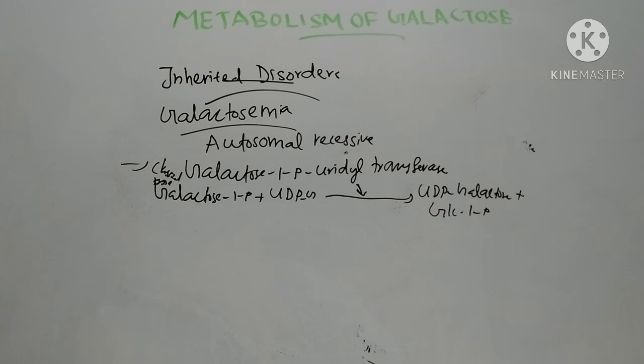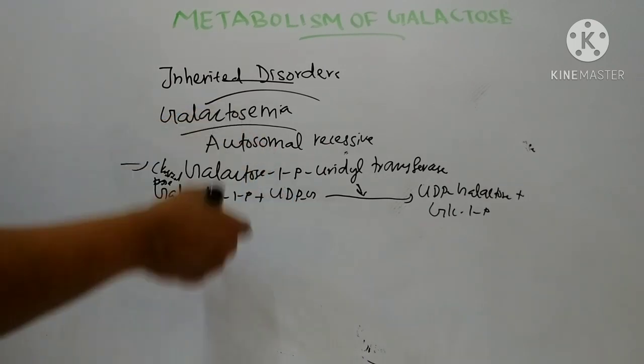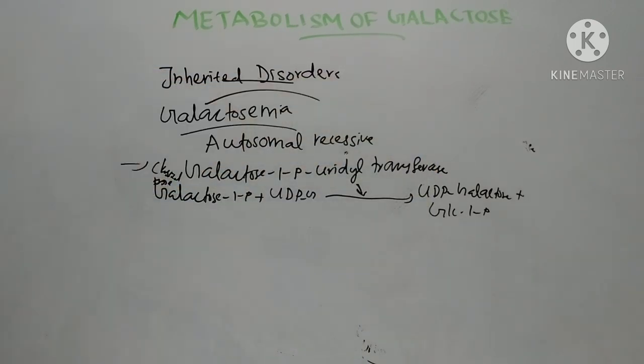In this, both galactose and galactose 1-phosphate accumulate in blood and tissues like RBCs, liver, spleen, kidney, heart, lens of eye and cerebral cortex. Here, both accumulate in these tissues because galactose 1-phosphate cannot be converted to UDP galactose, so it accumulates due to the deficiency of the enzyme. Next one is galactokinase deficiency. That is a minor type.